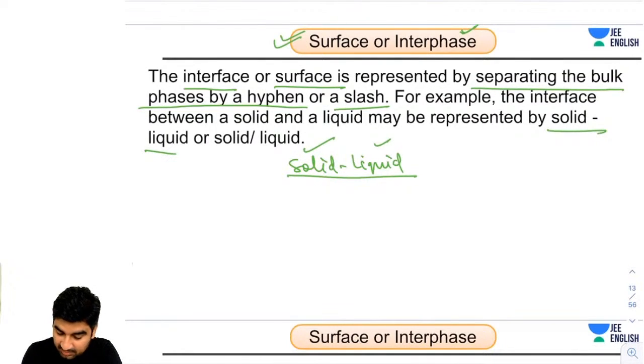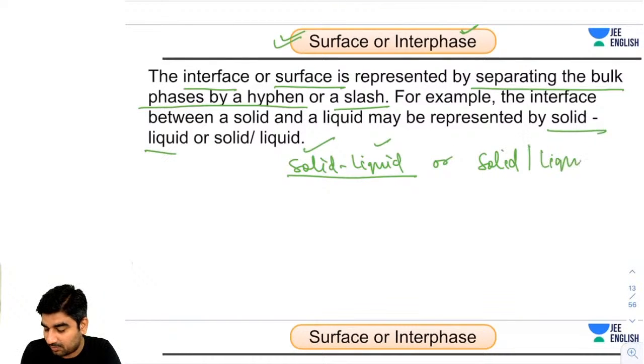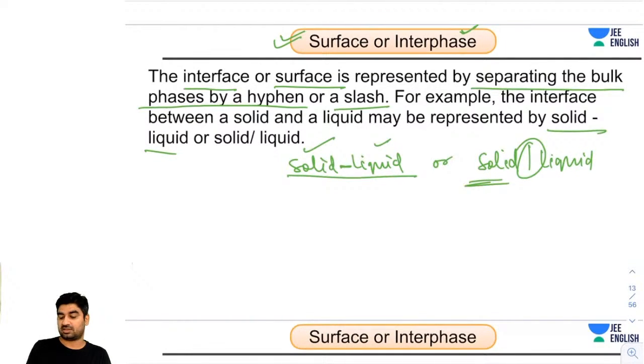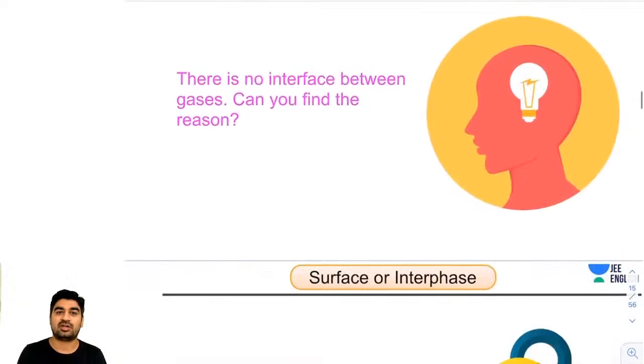So guys, similarly I can write solid-liquid. Sometimes I put a hyphen between them, sometimes I put a slash between them. This is how we separate two interfaces or surfaces. It will tell you that this interface is separating solid from the liquid. Any doubt guys? So now let's move.